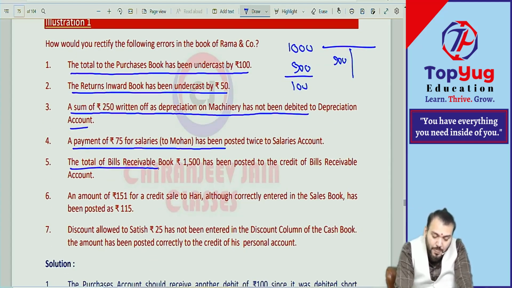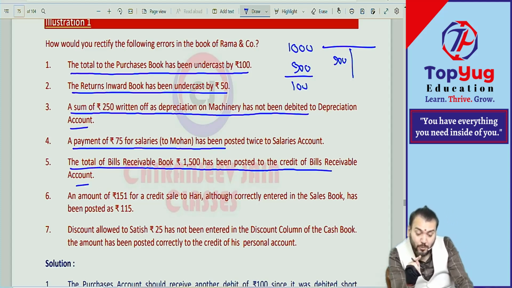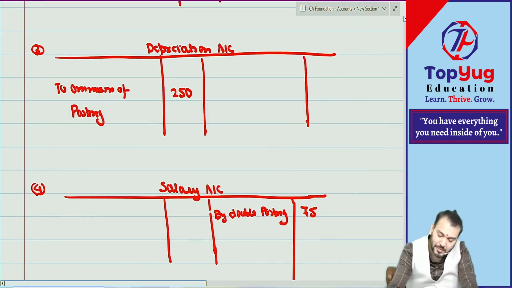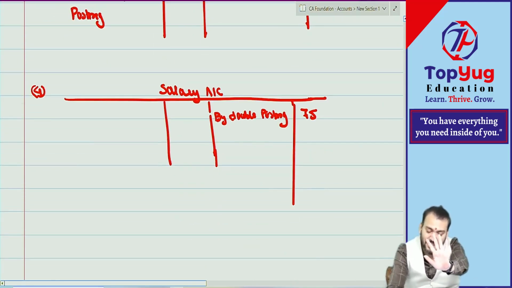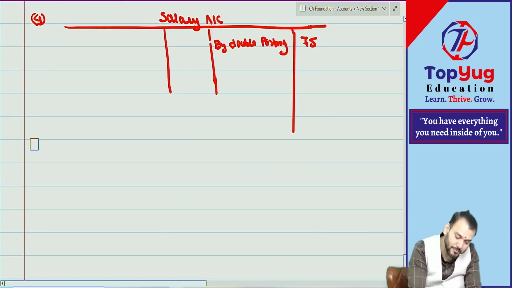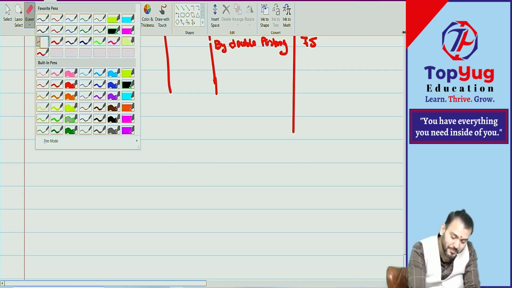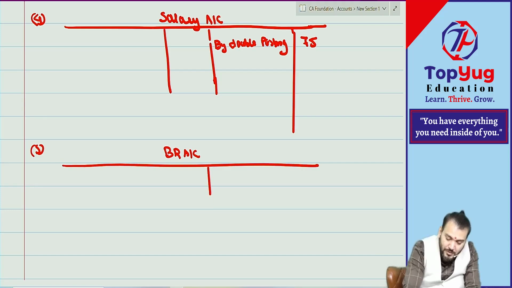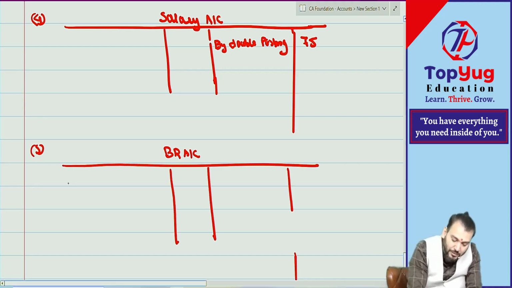Total of BR book rupees 1500 has been posted to the credit of BR account. Means BR book should be posted in debit or credit? Debit, but it was posted in the credit. How do you rectify, batao? If you say correctly, means you know mathematics. बताओ रेक्टिफिकेशन एंट्री, in which side, debit side? बताओ क्या लिखेंगे?